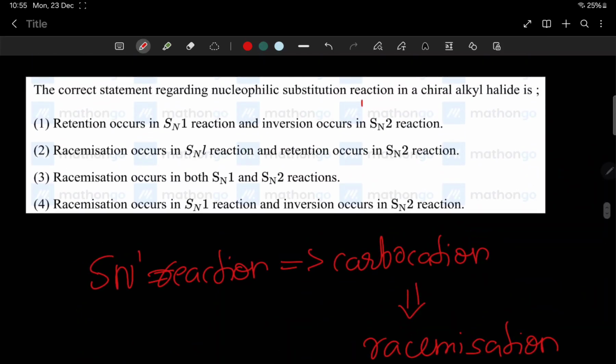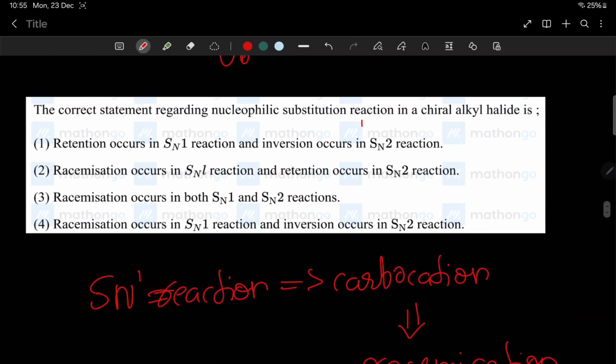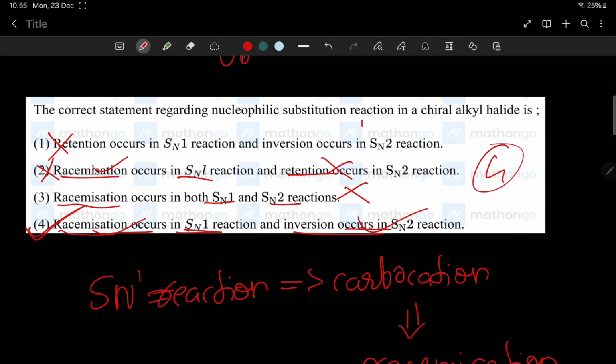So now you can read the question. Retention occurs in SN1, inversion occurs in SN2. But in SN1 reaction, retention is not relevant. Racemization occurs in SN1 reaction, so this is wrong. Second one, racemization occurs in SN1 reaction, correct, and retention occurs in SN2, this is wrong. Racemization occurs in SN1 and SN2, that's also wrong. Racemization occurs in SN1, that's correct, and inversion occurs in SN2, that's also correct. So option number 4 is the correct answer.